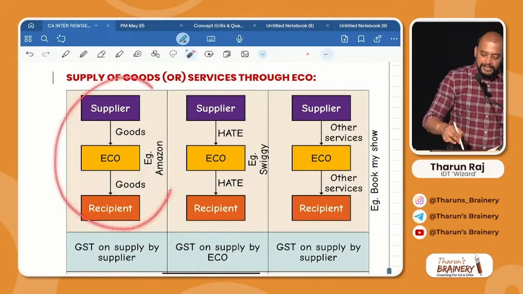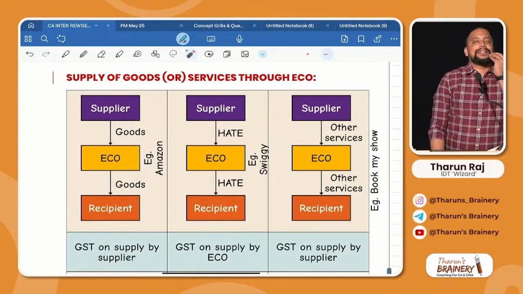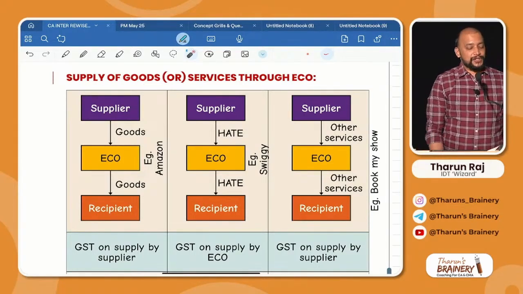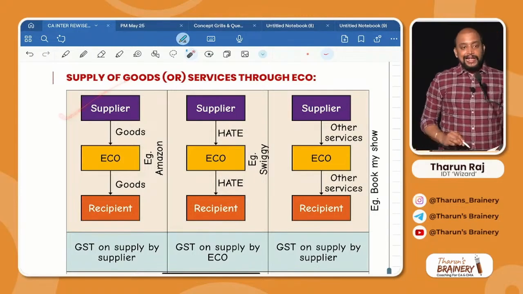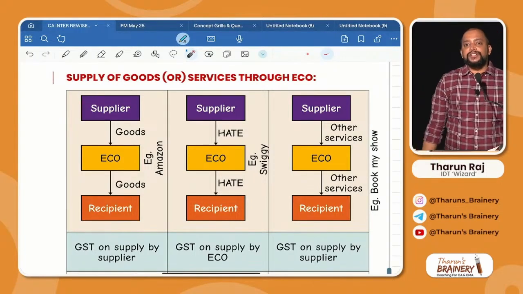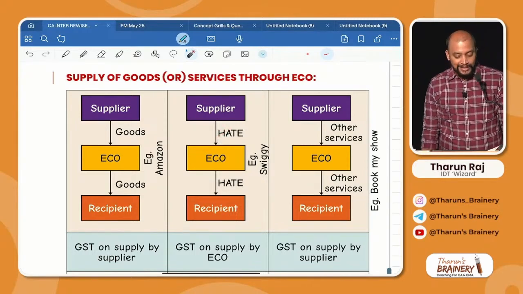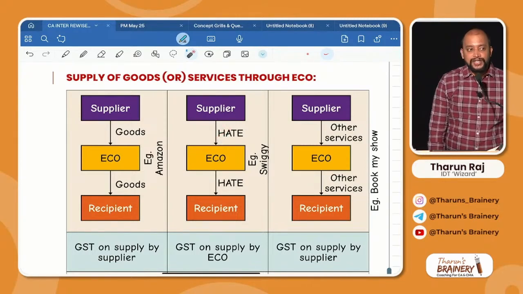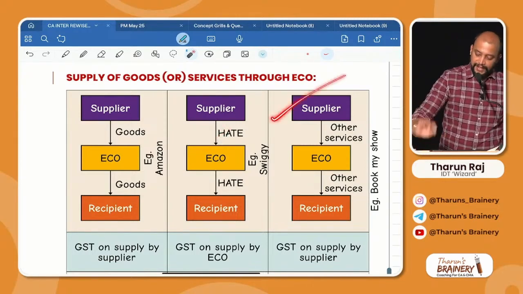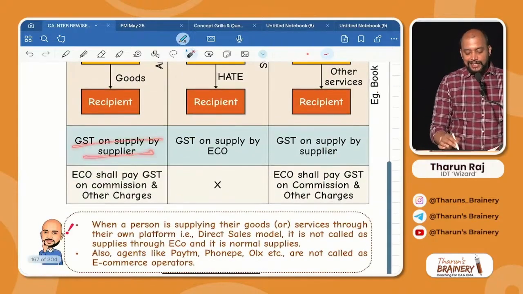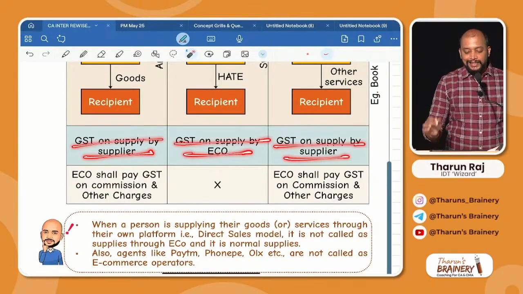Now, in the first case, who will pay GST on the transaction? Supplier. In the second case, who will pay GST on the transaction? E-commerce operator. Very good. In the third case, who will pay GST on the transaction? Supplier. Understood? So, first case GST on supplier, second case e-commerce operator, third case supplier.